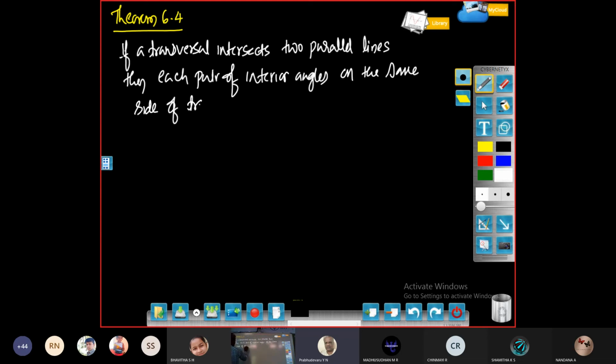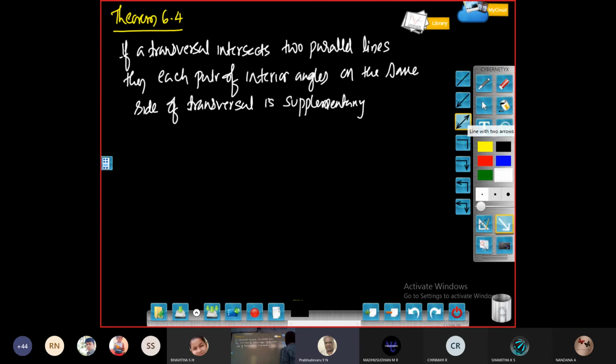Same side of transversal is supplementary. This also can be proved. This proof is not required, but even then I will explain how these two are supplementary. Let us draw.